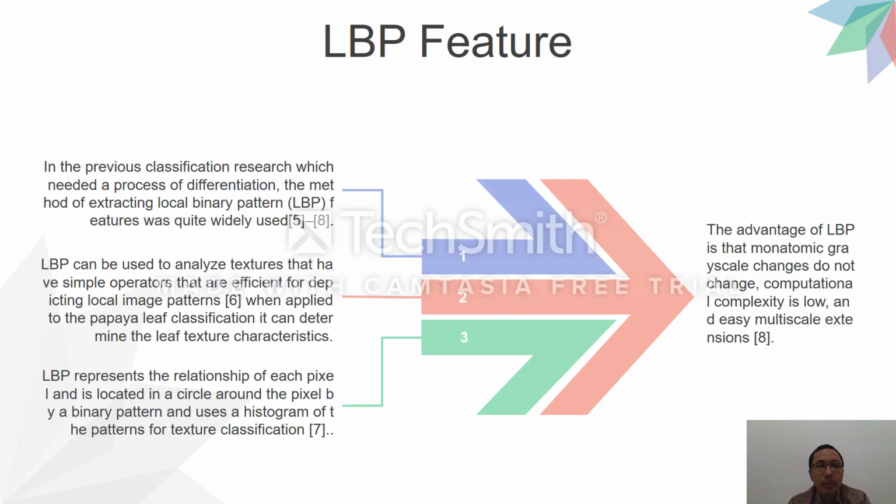When applied to papaya leaf classification, it can determine the leaf texture characteristic. LBP represents the relationship of each pixel and the circle around the pixel by a binary pattern and uses a histogram of the pattern for texture classification. The advantages of LBP are that monotonic grayscale change does not change it, computational complexity is low, and it has easy multi-scale extension.